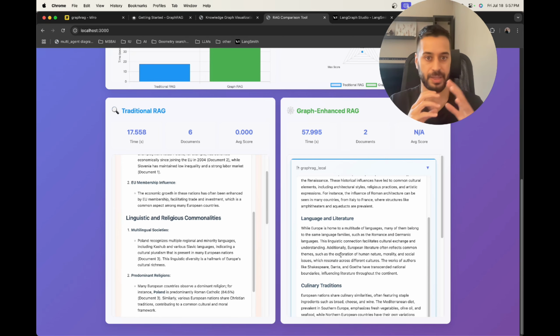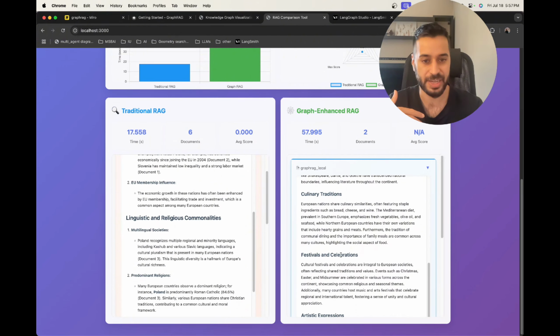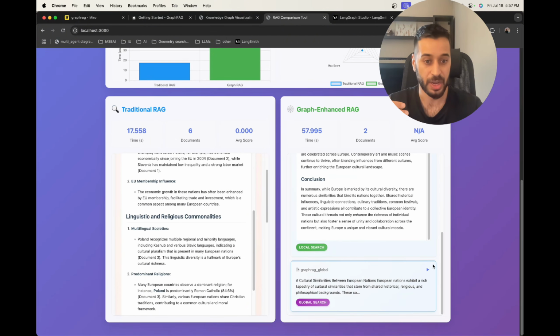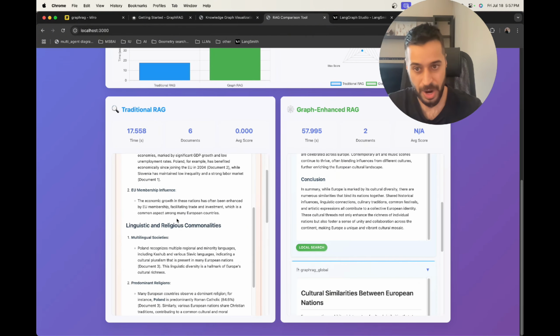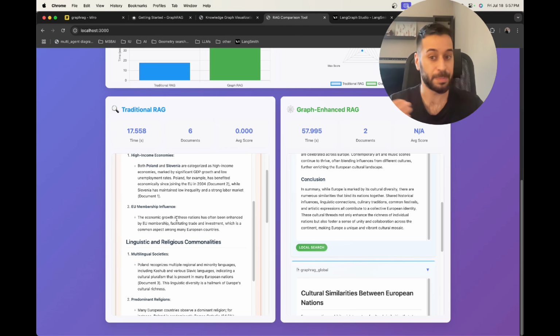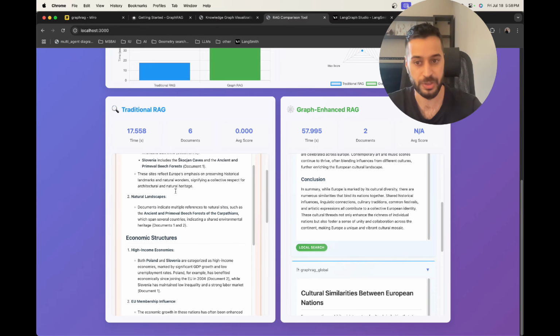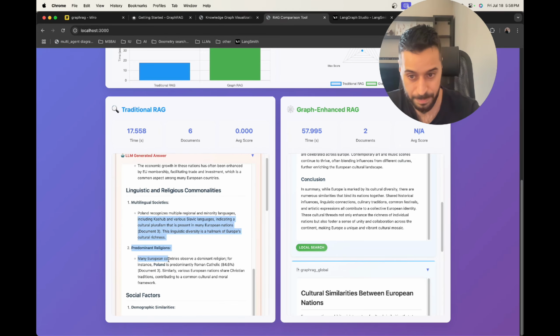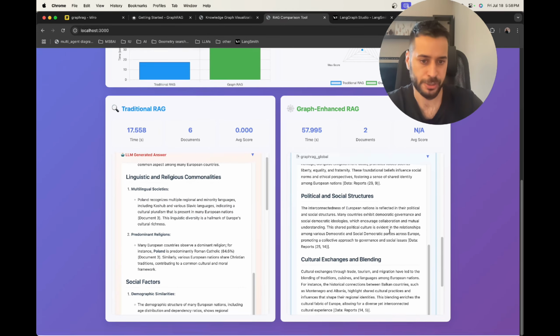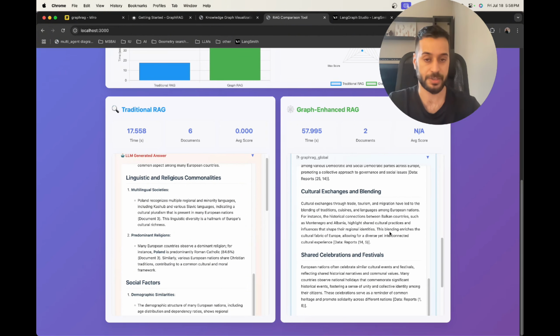So GraphRAG again gave us a holistic overview of the languages in Europe, while the traditional RAG only mentioned Poland and Slovenia in the documents, and therefore only captured similarities talking about Poland. The global search also gave us the same answer, which is also good.